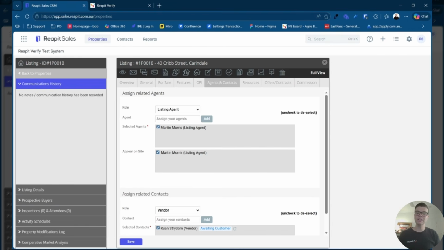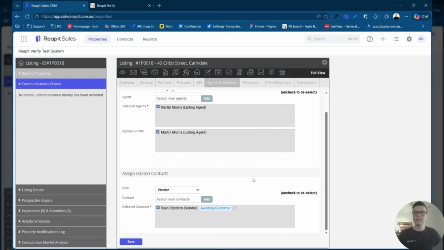So what does that mean? A PEP is a politically exposed person. So it'll check if the person is politically exposed. This could be an MP or a prime minister, and it will also check your sanctions list to make sure that this person isn't listed on any sanctions list for any of the different countries.